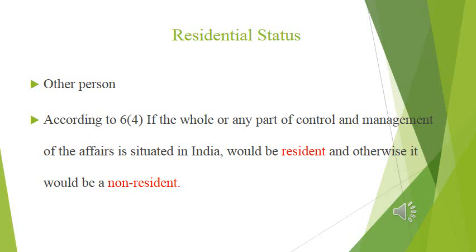Let us conclude here. Determination of residential status of an individual, HUF, AOP, firm, company and other person. We have basic conditions and additional conditions for individual and HUF. For the others, that is firm, AOP, company, other person, we have only one condition for determining the residential status, with two capacities, that is resident and non-resident. Only individual and HUF have three capacities: resident, not ordinarily resident and non-resident.